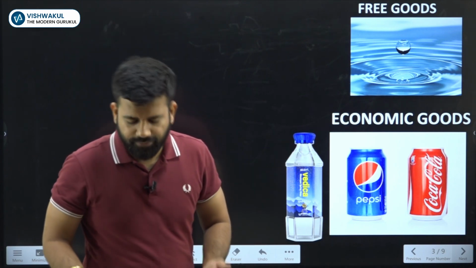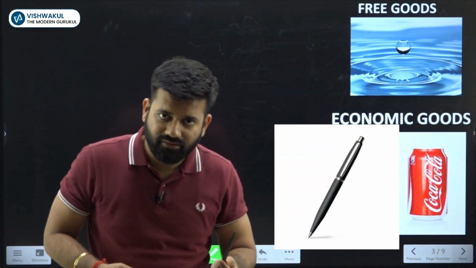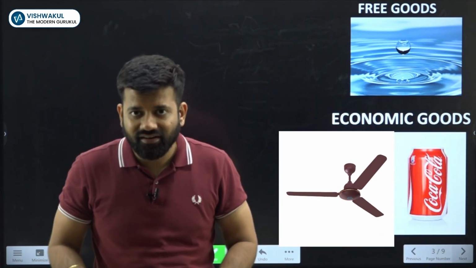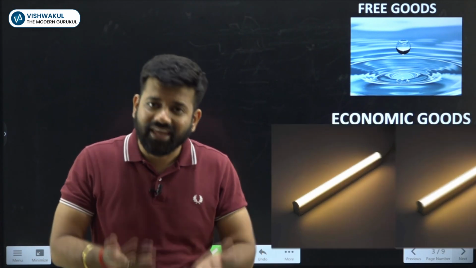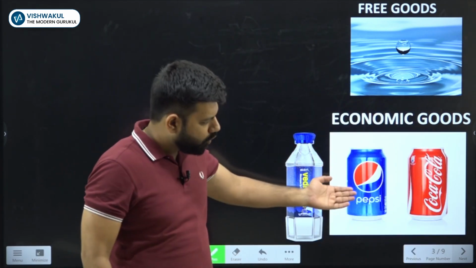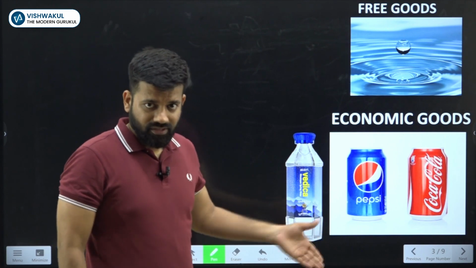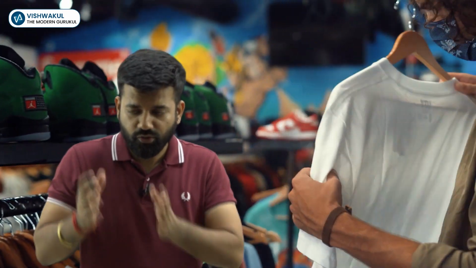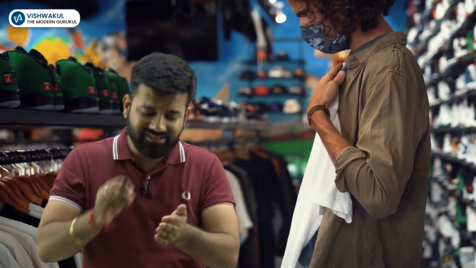What are economic goods? Economic goods are like a pen. Economic goods are like a fan, AC, tube light, camera. These all things are economic goods. In our example, Coke, Pepsi, a water bottle is an economic good. Why? Because the seller has incurred a charge in producing that good, and that is the price which he wants from the consumer. The seller is basically incurring some cost to make a particular good, and that is the price which he will get from the consumer, right?